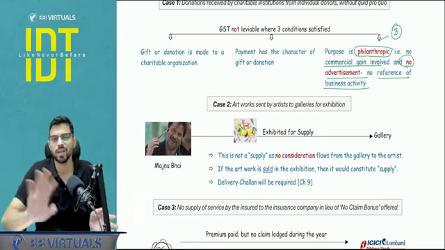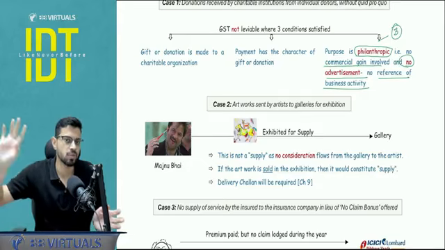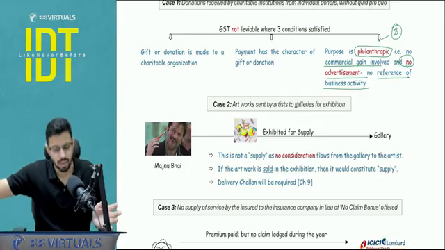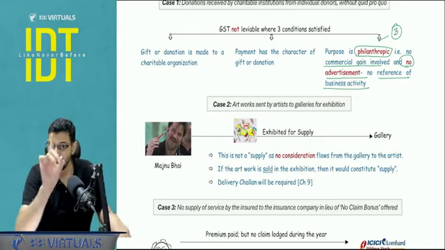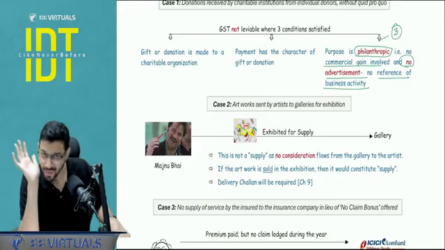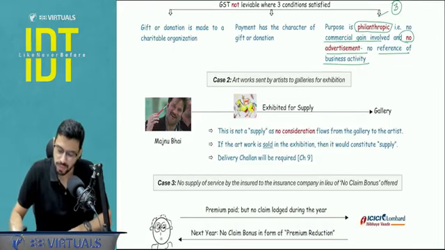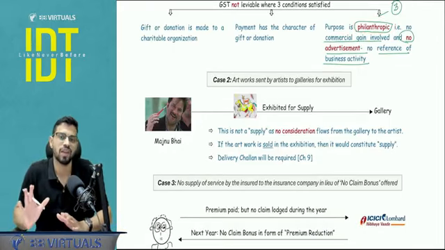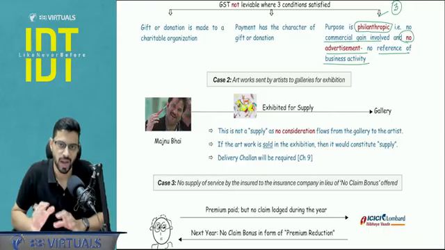But in the second case, for example, they write received from Mr. Siddesh Walimbe rupees 1 lakh, Siddesh Walimbe, comma, chartered accountant, IDT faculty with BB Virtuals. Now this is something wrong. Now I am getting an element of promotion here because they have made a reference to my business. So this has lost its philanthropic purpose. There is an element of advertisement.